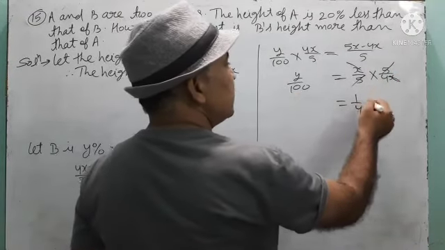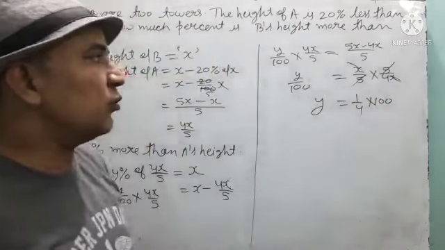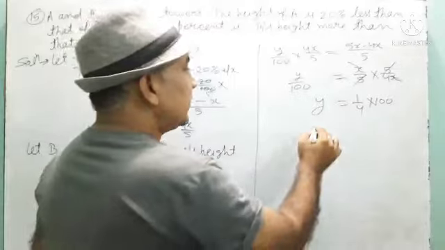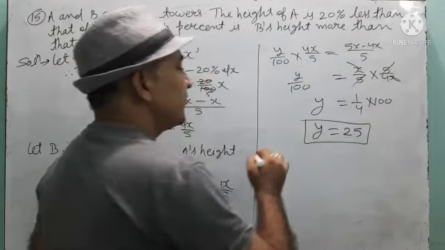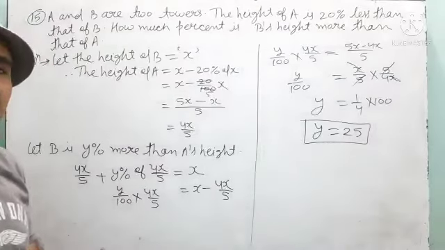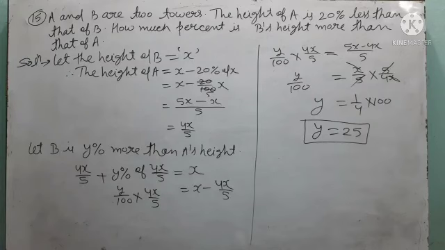When this 100 is transferred right hand side, we will get y is equal to 1 by 4 into 100. That means y is equal to 25. That means the height of B is 25% more than the height of A. Understood? See children, the question is very good. Must try to understand well. Okay? Note down, then after we will do some more questions.